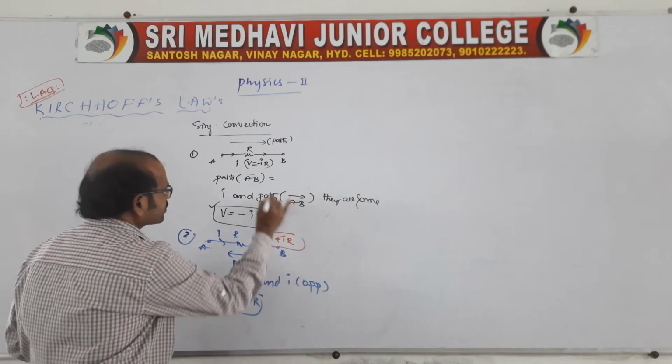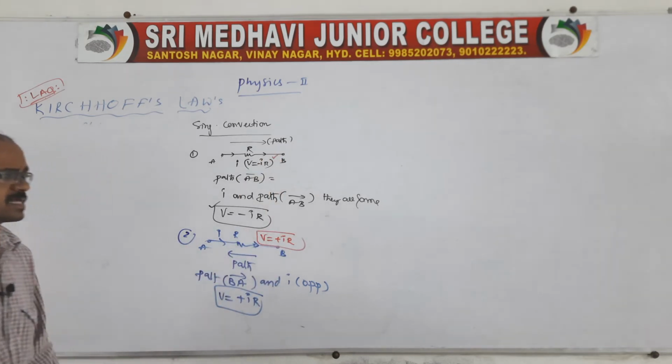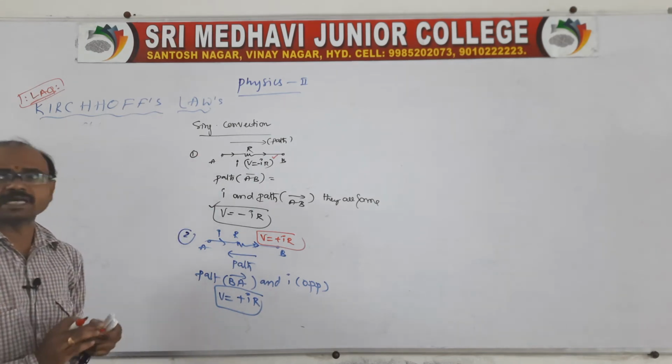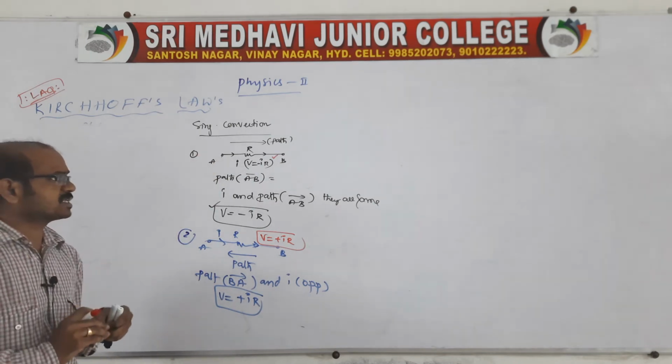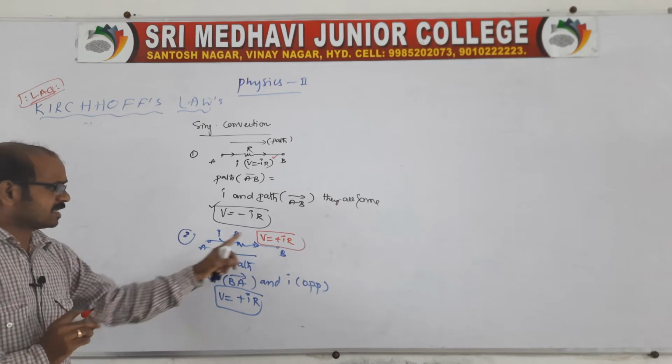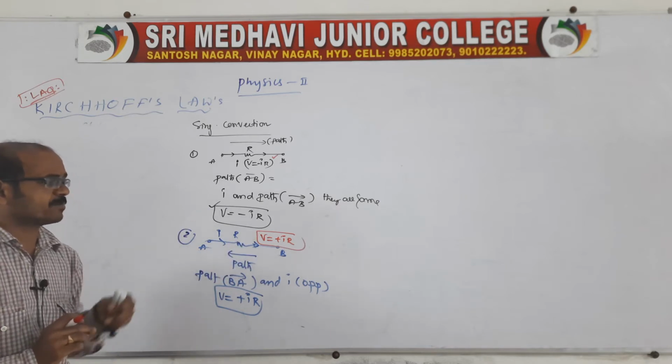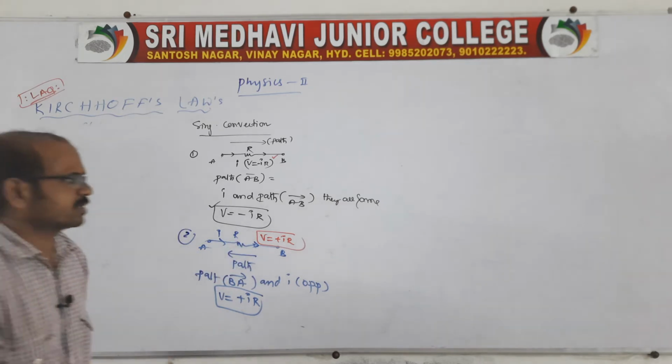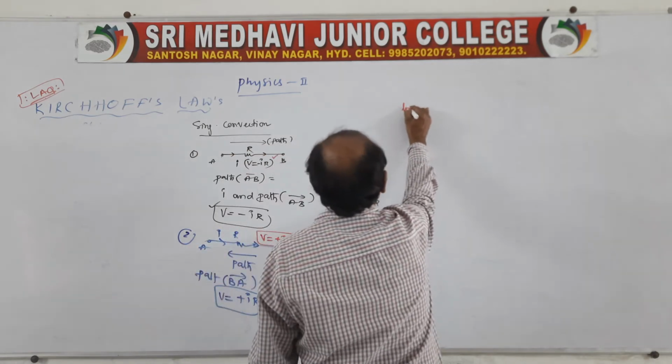In the earlier case, V is equal to minus IR. When current and path are in the same direction, the potential decreases, and if they are in opposite directions, the potential increases, which is very important. Now let us move on to the loop.